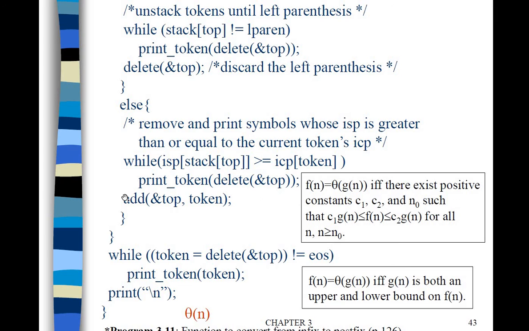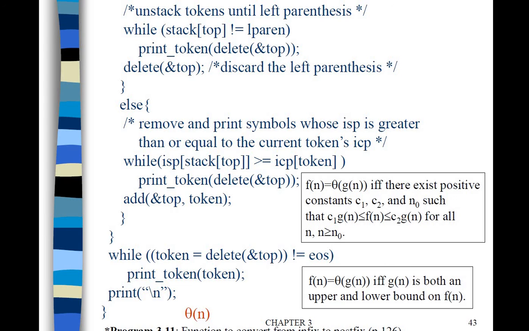We have to concatenate it, and for that we are using this print function. We do that till the operator priority on the top of the stack is no longer greater than the incoming token's priority. Till then we stay in this loop.